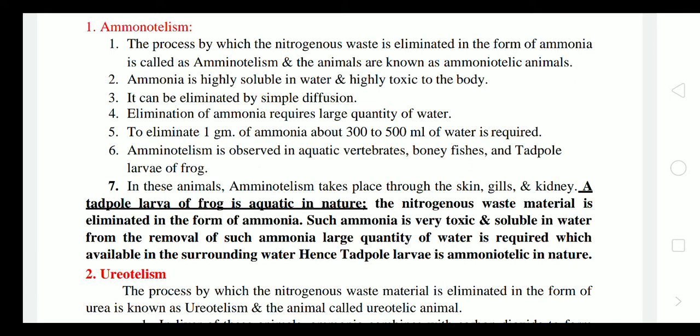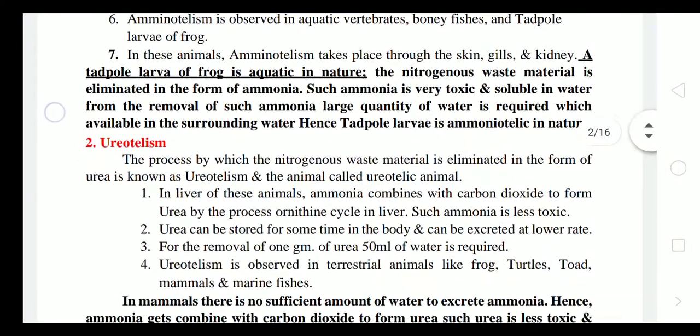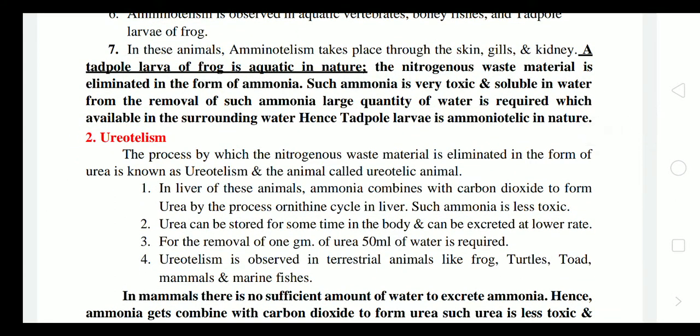To eliminate 1 gram of ammonia, about 300 to 500 ml of water is required. So this quantity is quite high. So ammonotelism can be preferred by aquatic animals only. Ammonotelism is observed in aquatic vertebrates like bony fishes and tadpole larvae of frog. In these animals, ammonotelism takes place through the skin, gills and kidney.